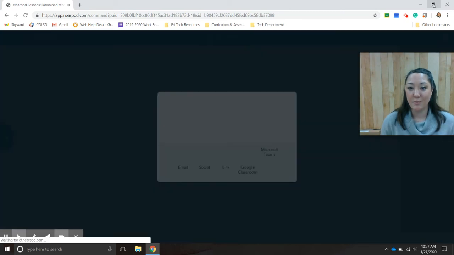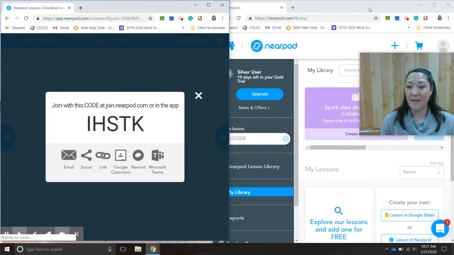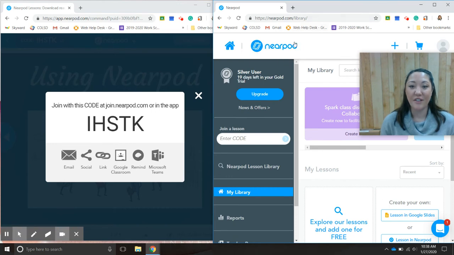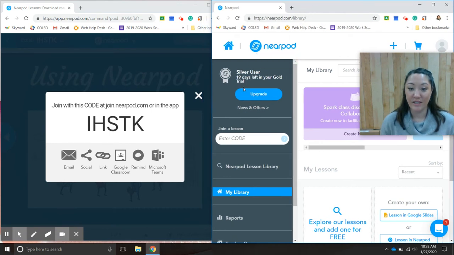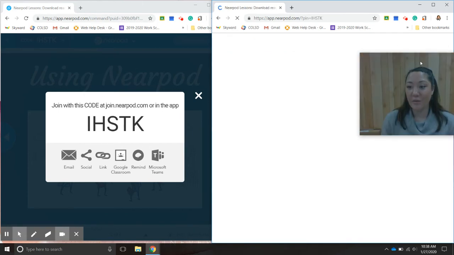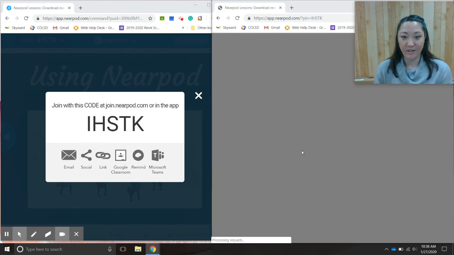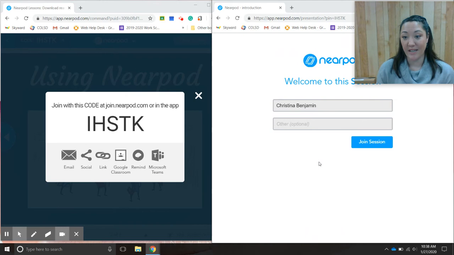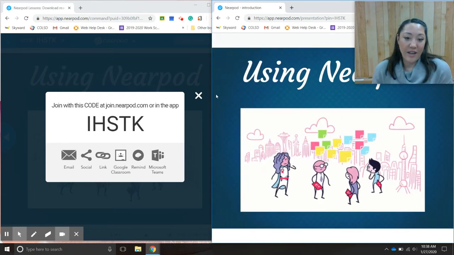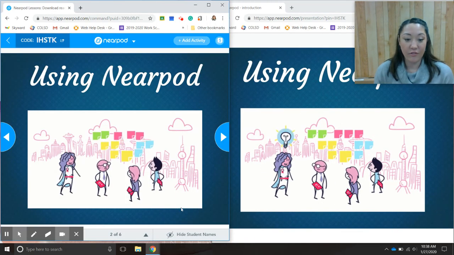And I'm going to minimize my screen here because over on the right-hand side is another screen as a student. As a student, I would enter nearpod.com and enter this lesson code that the teacher is giving me and press enter. And then you'll be able to see, let me move my video here, the teacher view on the left side and the student view on the right side. Students, when they enter, they put in their name so you know who they are, and they join the session. And then they hang out in that first video or first slide.